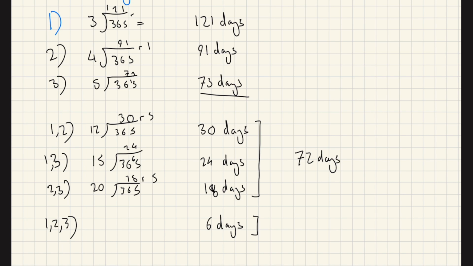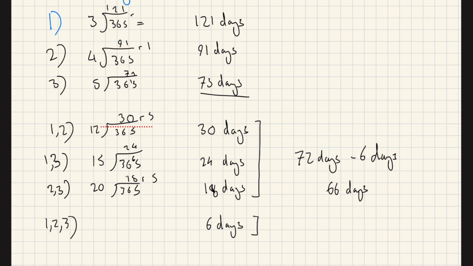But some of those days will be 3 of them. So we know we have to take away 6 days. So then we know that there's going to be 66 days on which she's called by 2 of them or by 3 of them.